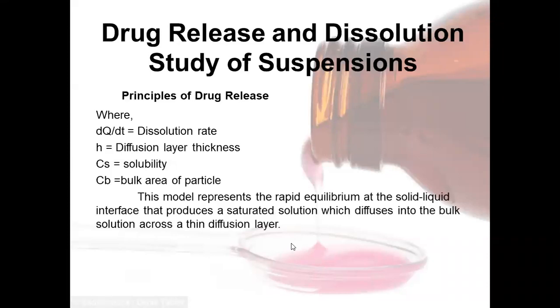Next, Cs is the solubility and Cb the bulk concentration. This model represents the rapid equilibrium at the solid liquid interface that produces a saturated solution which diffuses into the bulk solution across a thin diffusion layer.